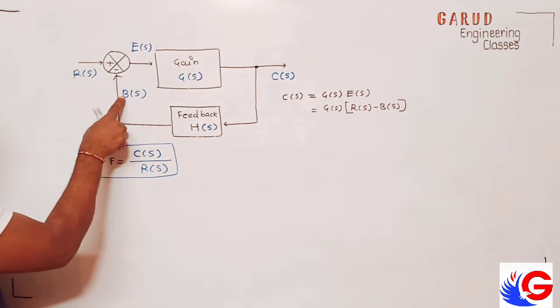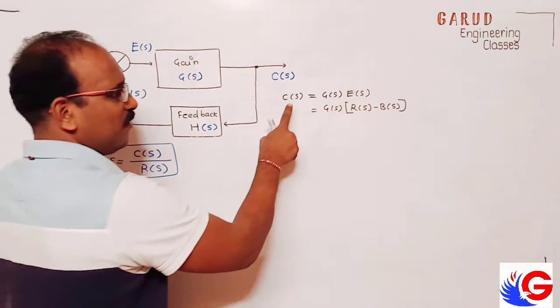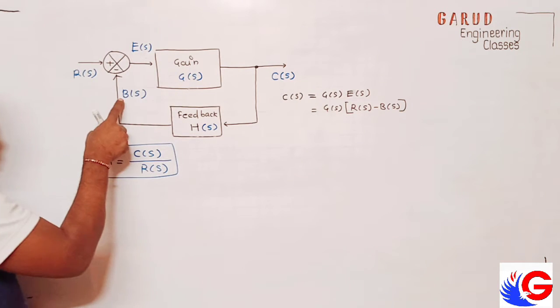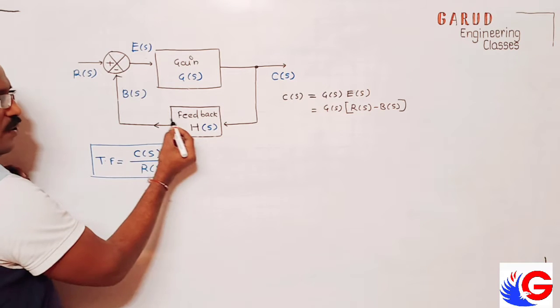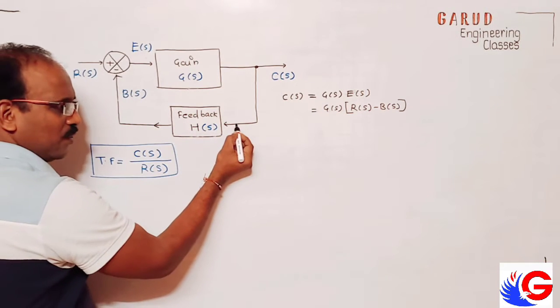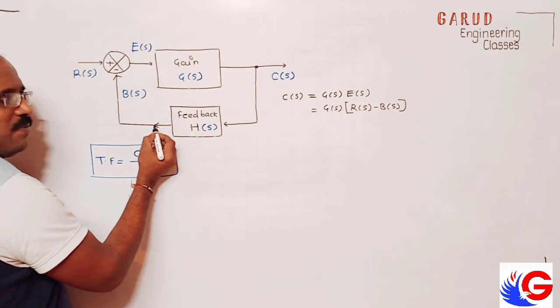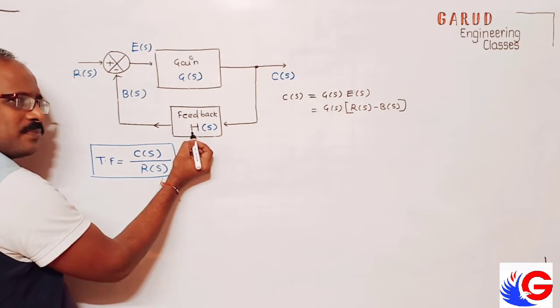Okay. But what is back signal? We want everything in terms of C of S and R of S. We don't want this B of S. What is B of S? See, it is moving this way. B of S is equal to this signal into this signal. So B of S is equal to C of S into H.